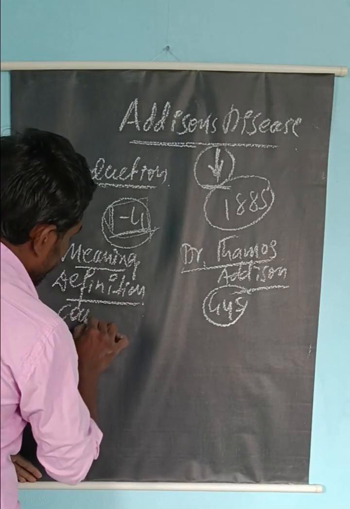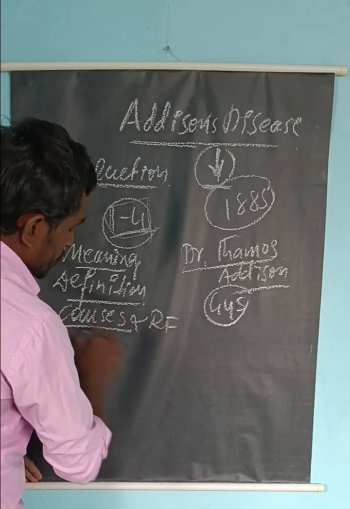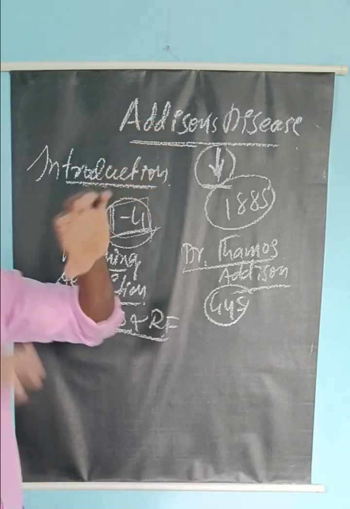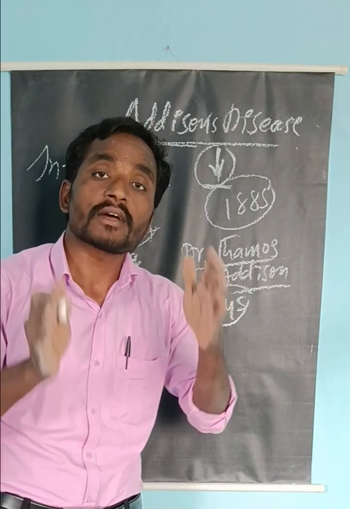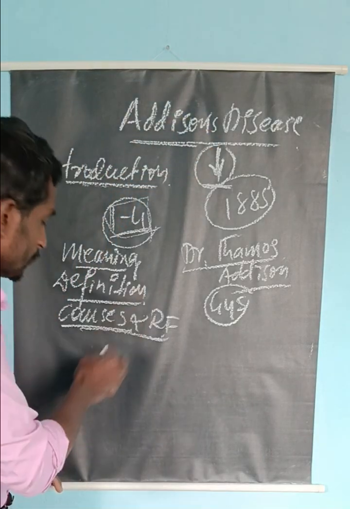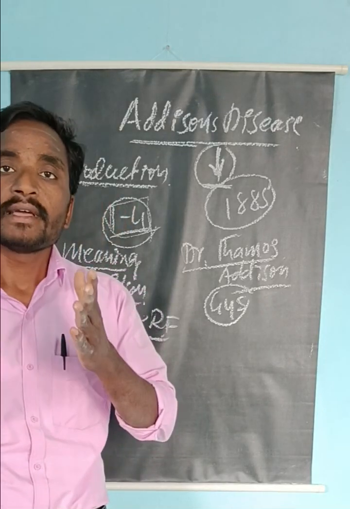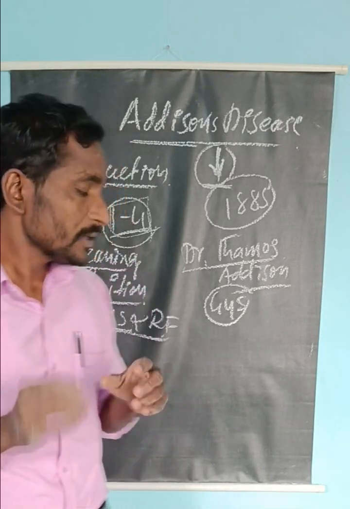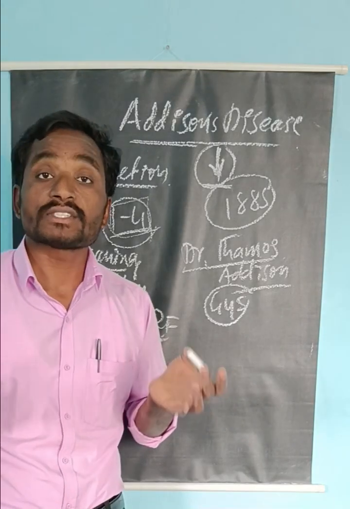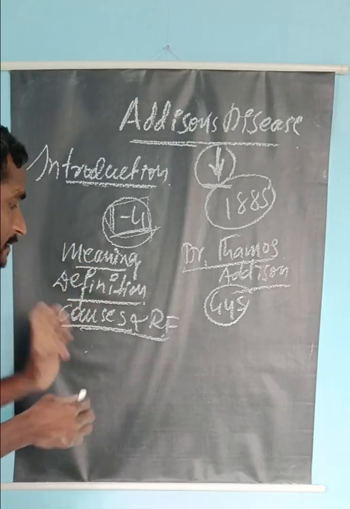Now, the causes and risk factors. The most important cause of Addison's disease is insufficient or absent production of cortisol and aldosterone. Now the risk factors: infections like tuberculosis, syphilis, and HIV, and other conditions like smoking, alcoholism, tobacco intake, and sedentary lifestyle. Stress is also an important cause of Addison's disease.